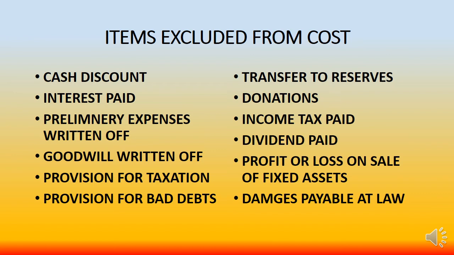For example, cash discount, interest paid, preliminary expenses written off, goodwill written off, provision for taxation, provision for bad debts, transfer to reserves, donations, income tax paid, dividend paid, profit or loss on sale of fixed assets, damages payable at law, etc. You should ignore these items while preparing a cost sheet.